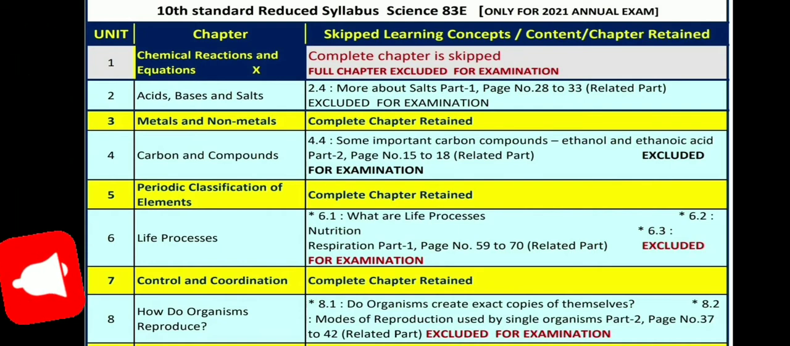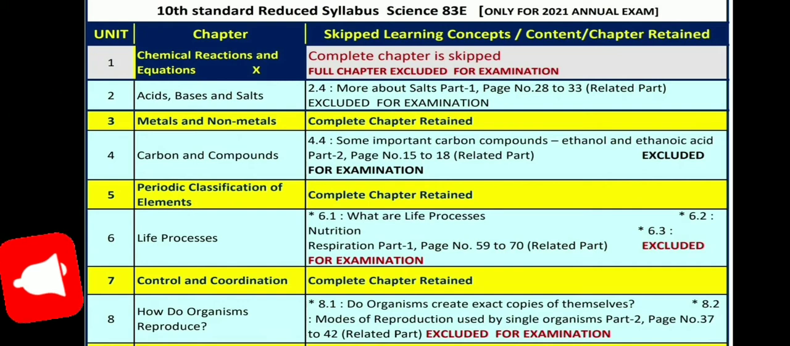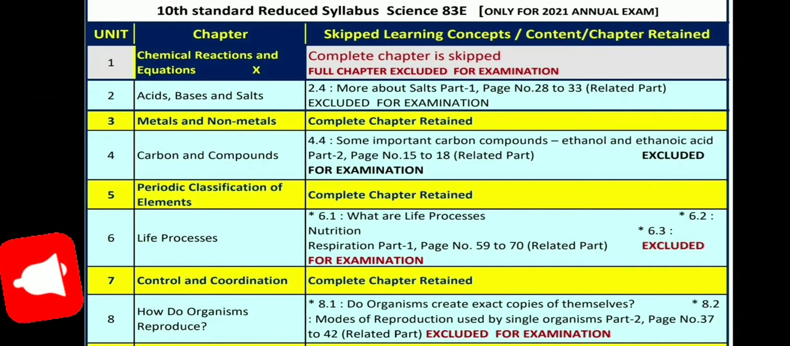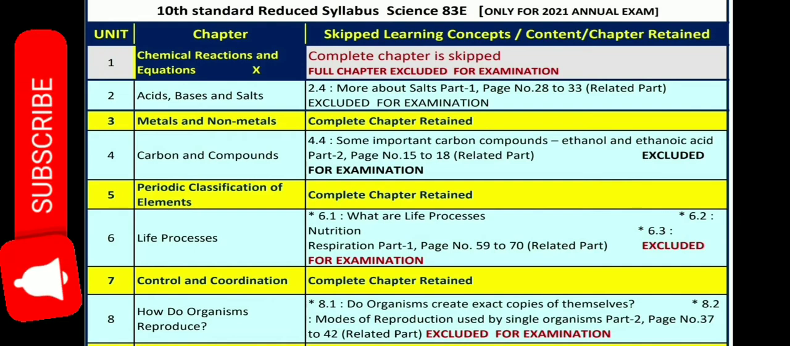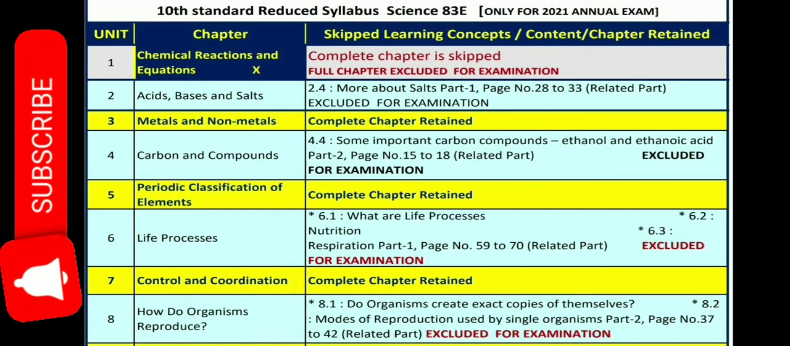Fourth one, carbon and its compounds. 4.4, some important carbon compounds, ethanol and ethanoic acid, from page number 15 to 18 is excluded for examination. In carbon and its compounds, the 4.4 concept, that is the properties of some carbon compounds like ethanol and ethanoic acid, this part is skipped. So page number 15 to 18 is excluded for examination.